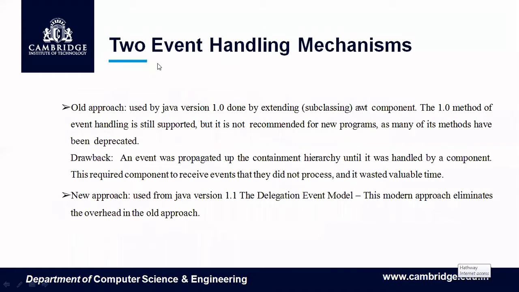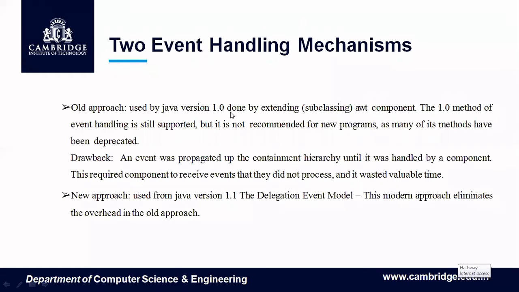There are two event handling mechanisms. The first is called the old approach, and the new approach is called the event delegation model, or delegation event model. The old approach was used in Java version 1.0, but from Java version 1.1 we use only the delegation event model.